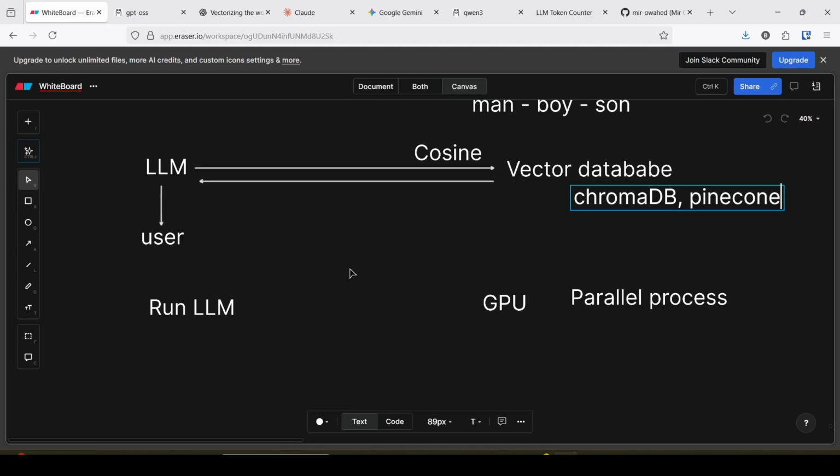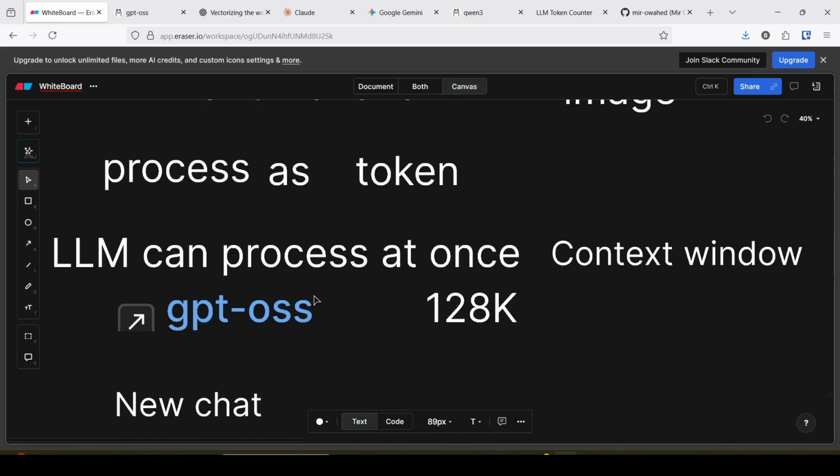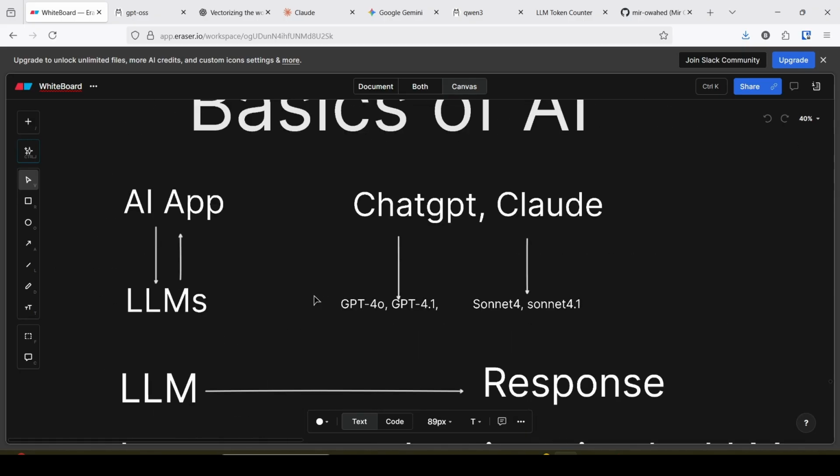To run the LLM, it requires GPU-based compute because it has the capability of parallel processing, or you can use a high-end CPU. You can run the LLM locally. This is the basics of AI. Anyone can learn and anyone can use AI.